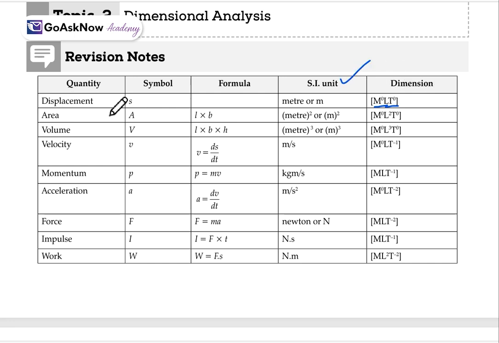How? See, displacement, symbol is S, that's fine. We don't have any formula. We only know the SI unit, it's meter. So, meter, unit of length, so it will be L. M will be 0, T will be 0.